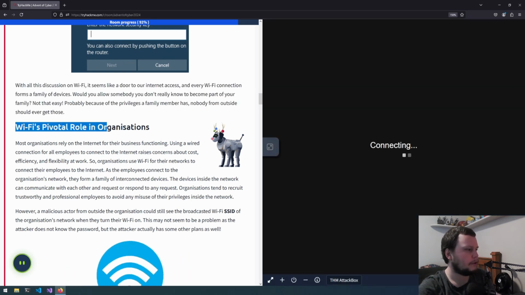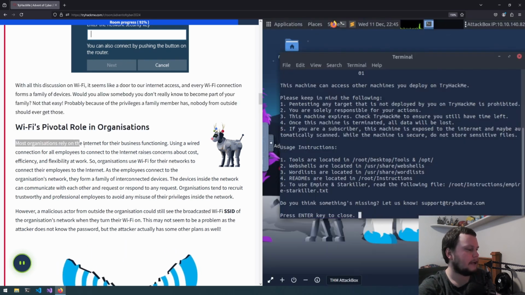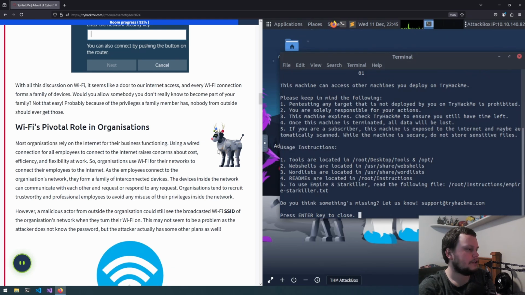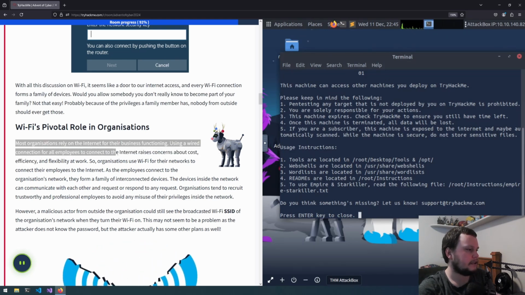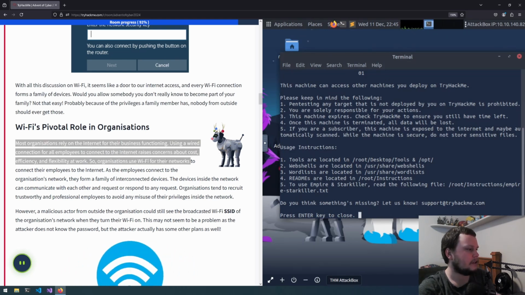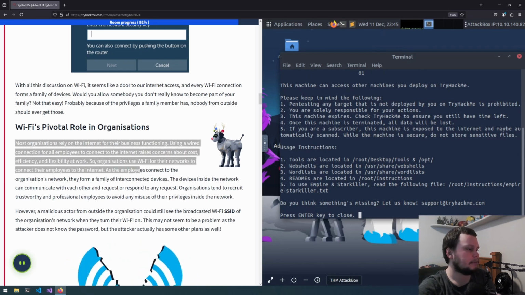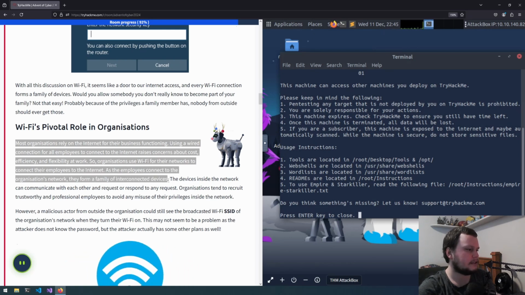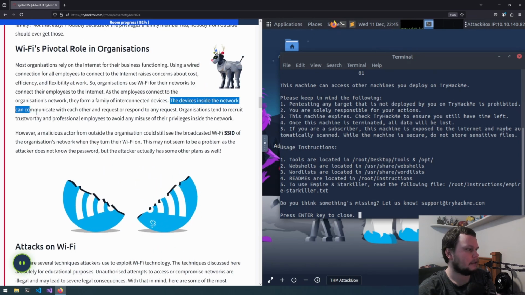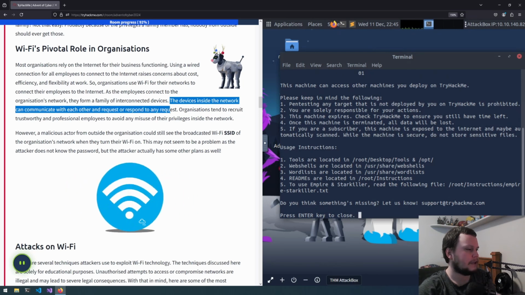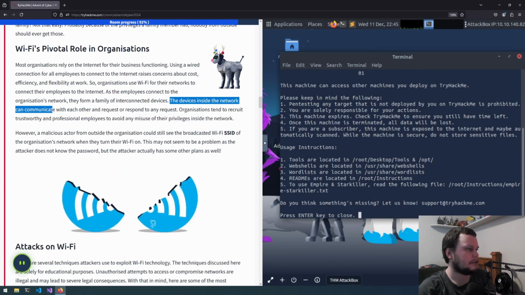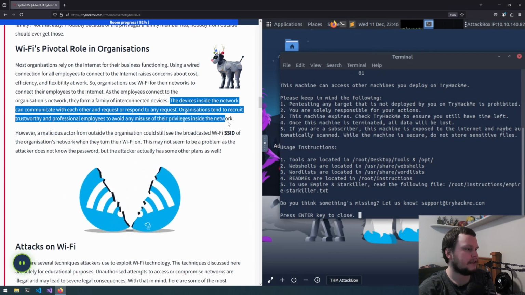Wi-Fi has a pivotal role in organizations. Most organizations rely on the internet for their business functioning. Using a wired connection for all employees to connect to the internet raises concerns about cost, efficiency, and flexibility at work. So organizations use Wi-Fi for their networks to connect their employees to the internet. As the employees connect to the organization's network, they form a family of interconnected devices. The devices inside the network can communicate with each other and request or respond to any request. Organizations tend to recruit trustworthy and professional employees to avoid any misuse of their privileges inside the network.